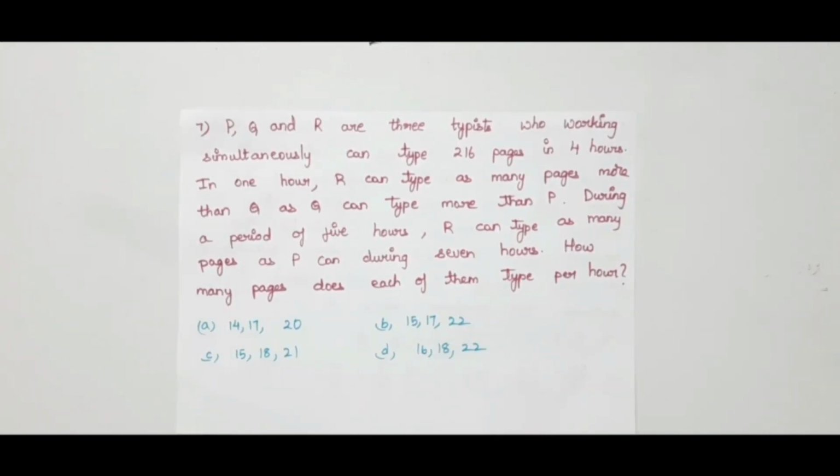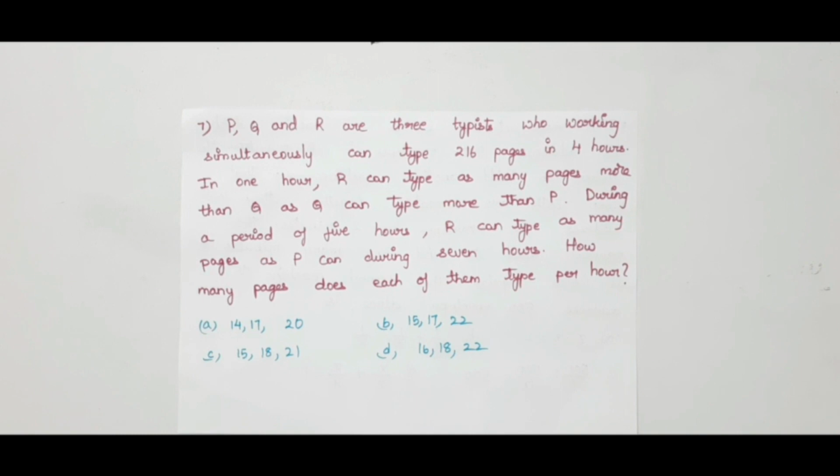Next problem. P, Q and R are three typists who, working simultaneously, can type 216 pages in 4 hours. In 1 hour, R can type as many pages more than Q as Q can type more than P. During a period of 5 hours, R can type as many pages as P can during 7 hours. How many pages does each of them type per hour? Option A is 14, 17, 20. Option B is 15, 17, 22. Option C is 15, 18, 21. Option D is 16, 18, 22. So in each and every sentence he has given a relation.